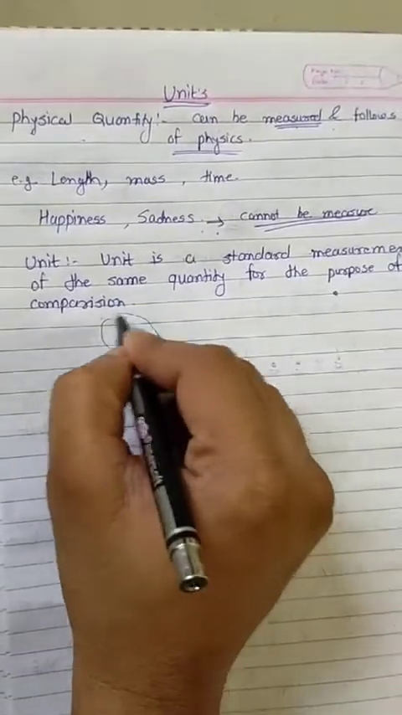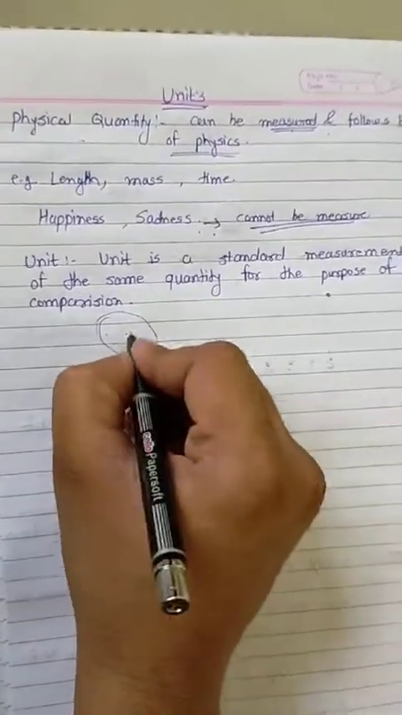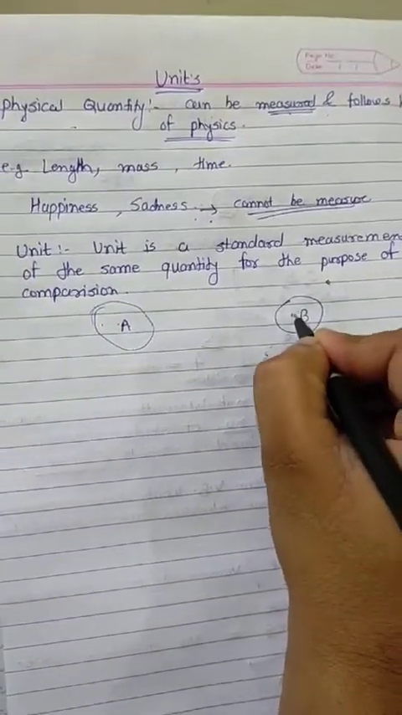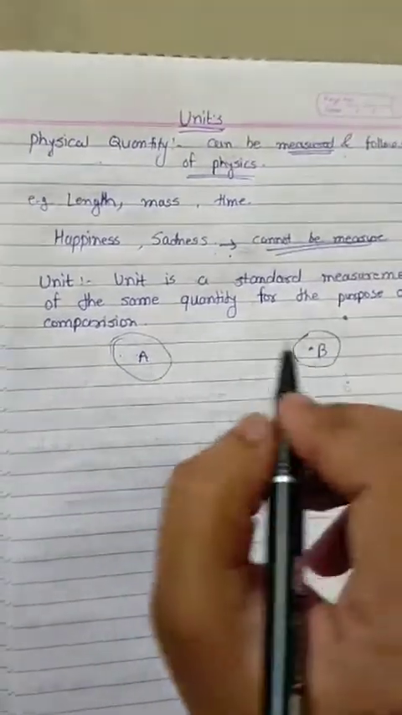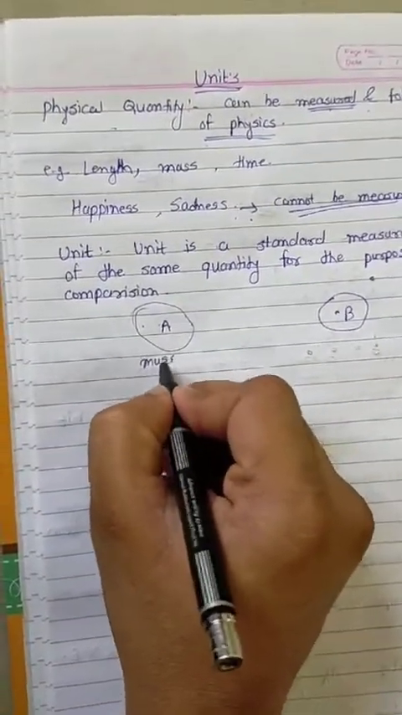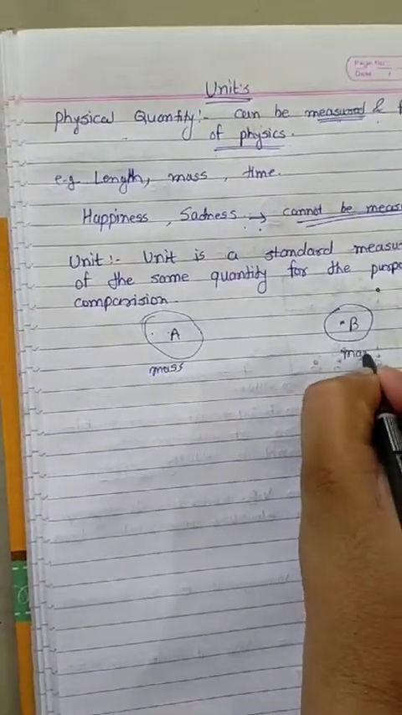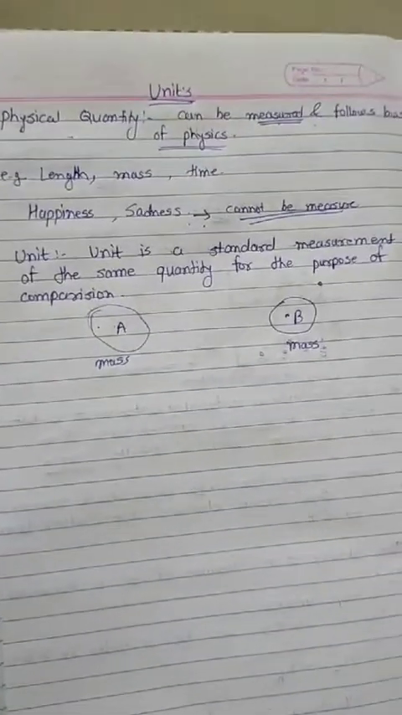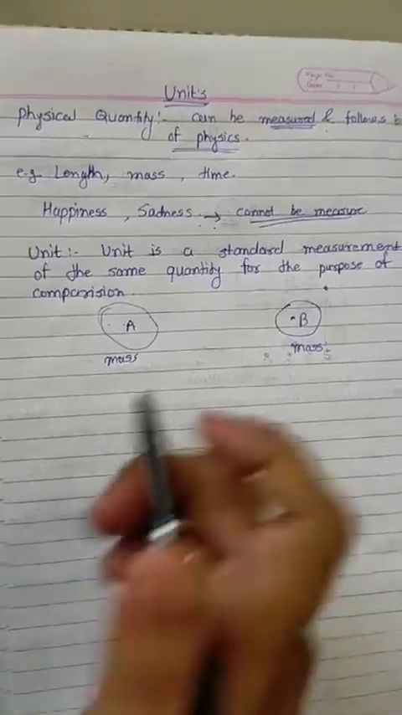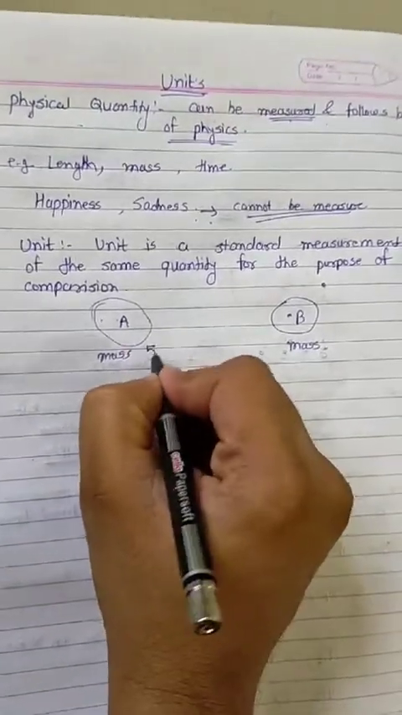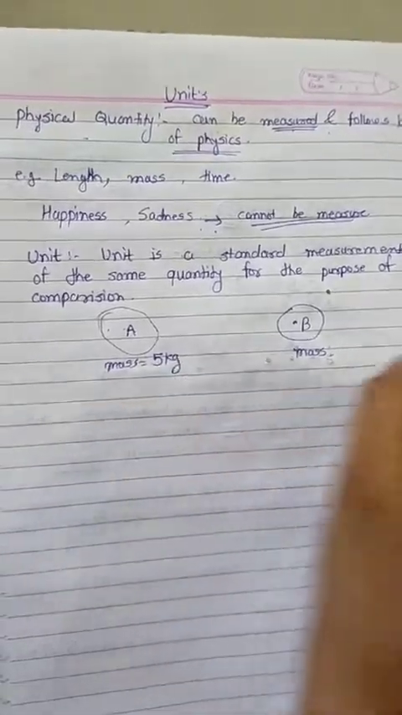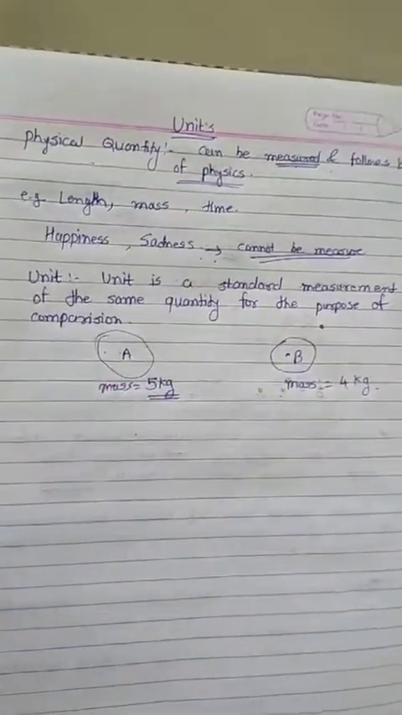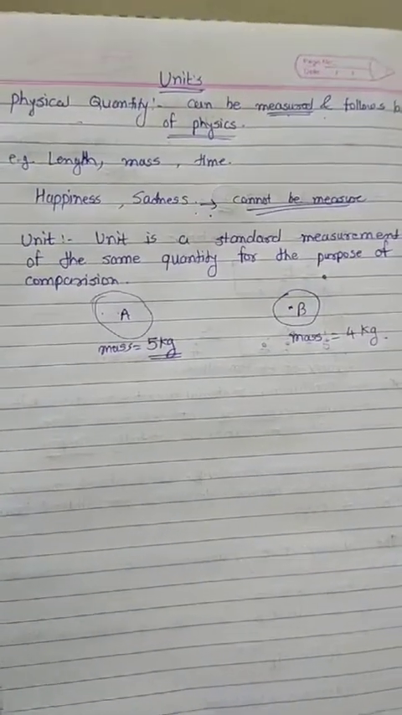Suppose A is the first quantity and B is the second quantity. We can measure the mass of A and the mass of B. Which quantity is heavier? How can we identify? According to the units. Suppose the mass of A is 5 kg and the mass of B is 4 kg. That means A is heavier as compared to B.